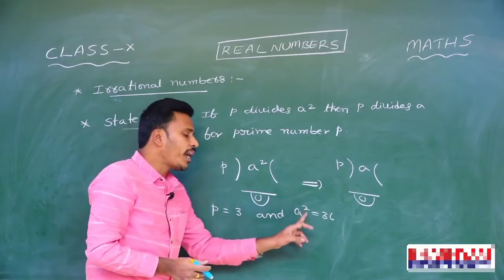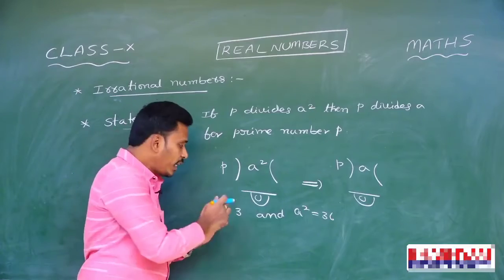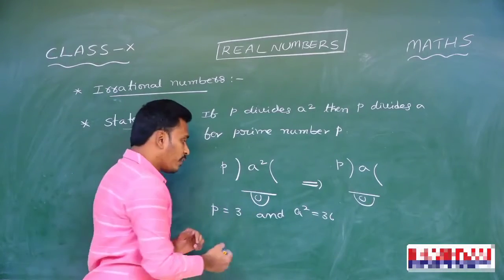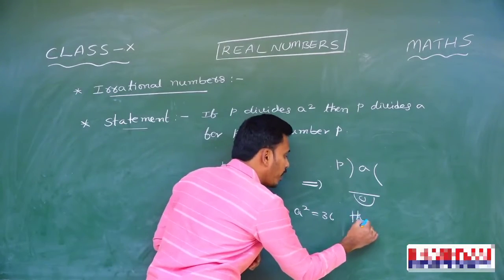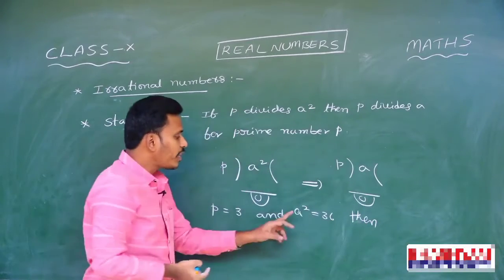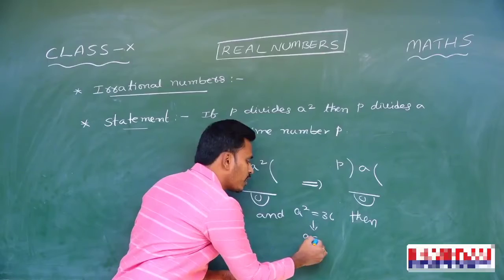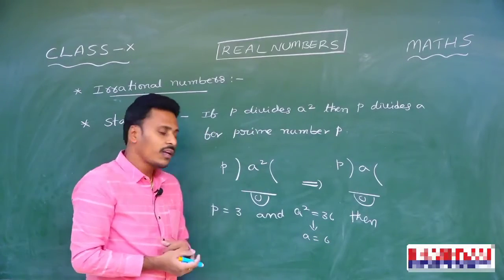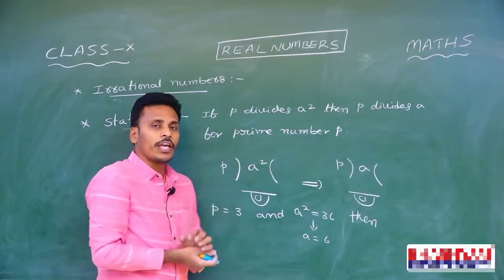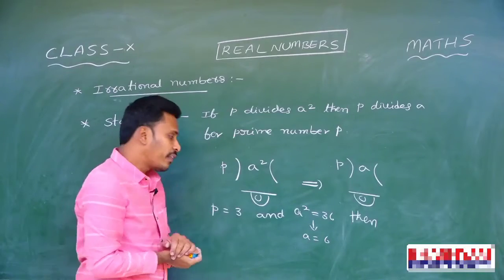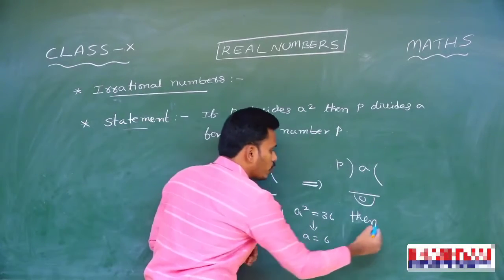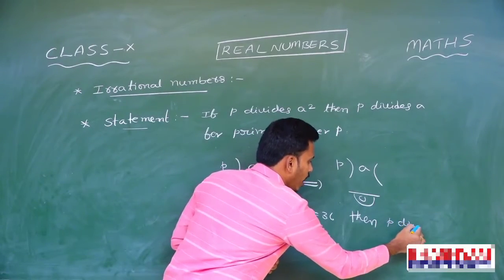Since P is dividing A square, 3 divides 36, it is very clear. Then you will get that P also divides A. Since A square is 36, what do you say about A? Since A square is 36, A equals 6. Is it right? So if P divides A square, then for sure P divides A also.